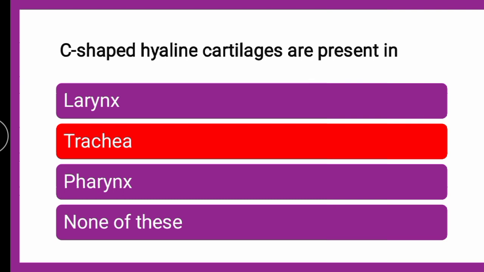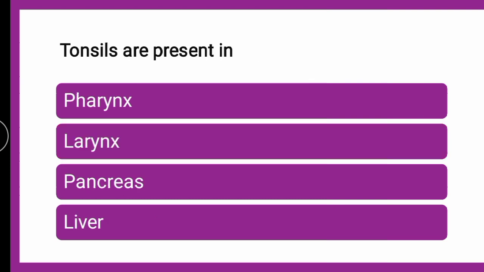Next question is, the tonsils are present in dash. Are the tonsils present in the pharynx, larynx, pancreas or liver? Where are the tonsils present? You can put your answer in the comment box. Till then we will go for the explanation.